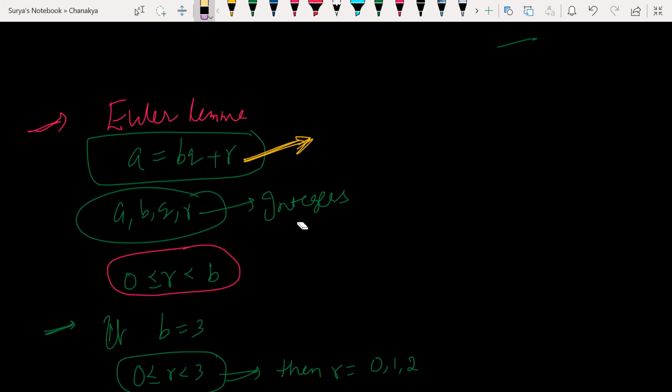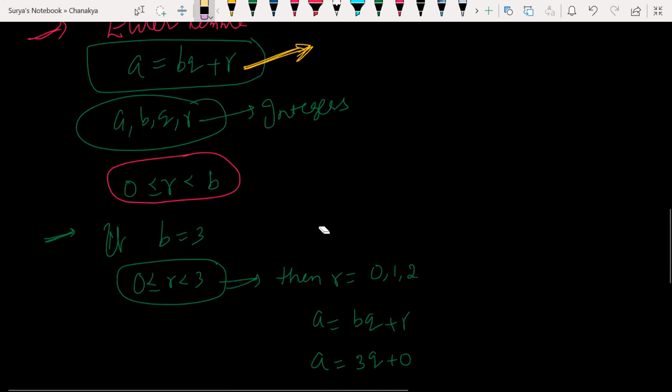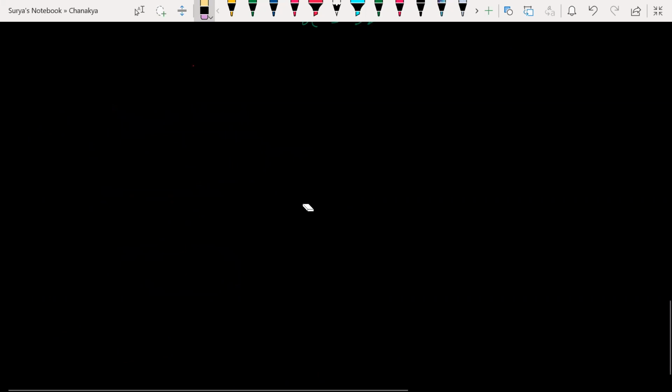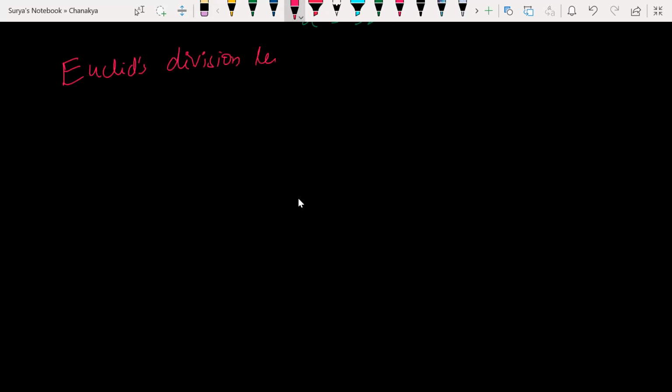Yes, understood, children. Look at this here. And Shadab was asking me to explain Euclid's lemma rule as well. So let us have a look at that. Euclid's division lemma: if you have two positive integers, let us say a and b.